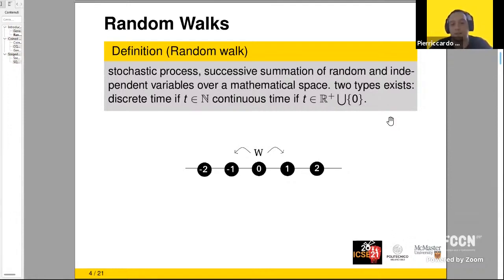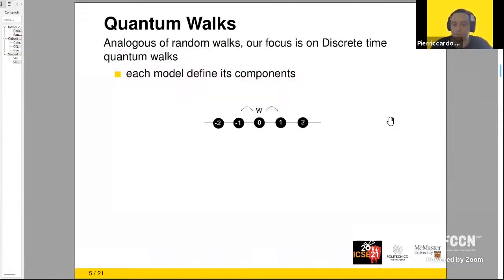We can see the line of the integer numbers, positive and negative, and we have our walker that is currently in position 0. Now what we want is to perform a random experiment that could be, for instance, a coin toss. And depending on the outcome of this random experiment, we want to move the walker on the left or on the right. We can achieve that by increasing the position or decreasing it by 1. By repeating these steps, we obtain a random path over this mathematical space.